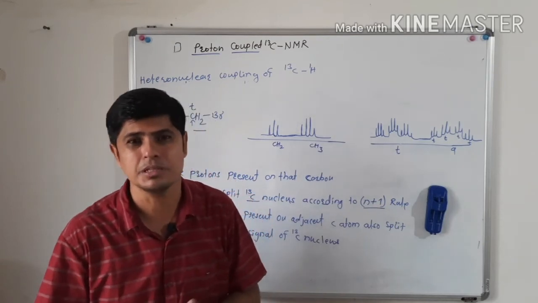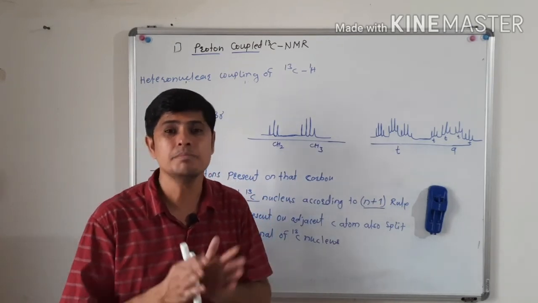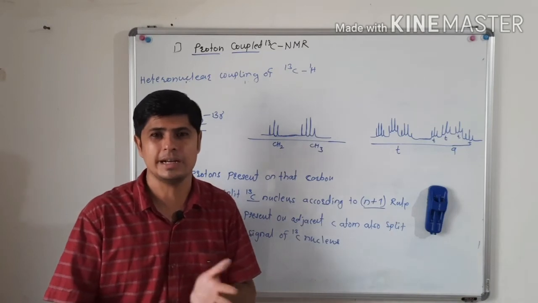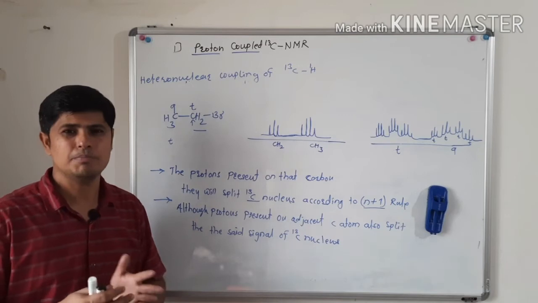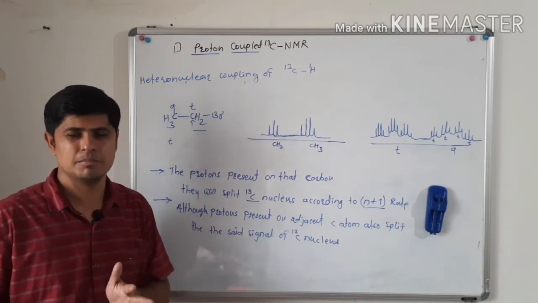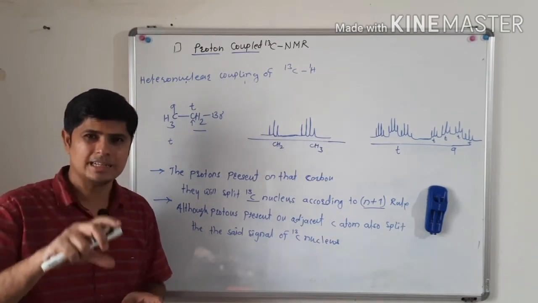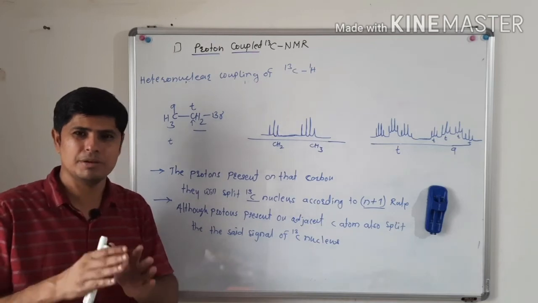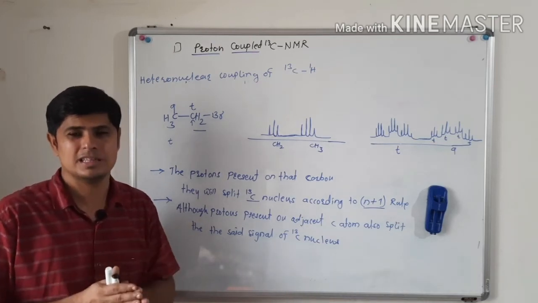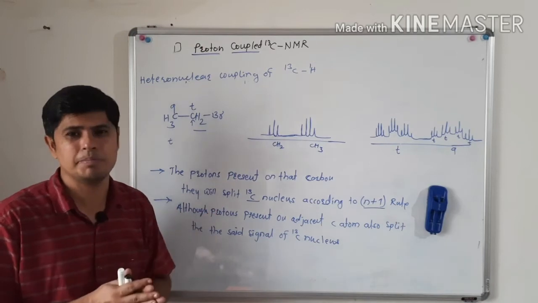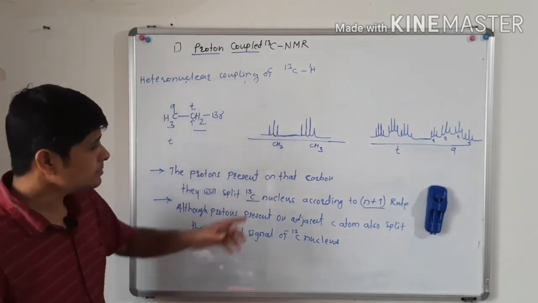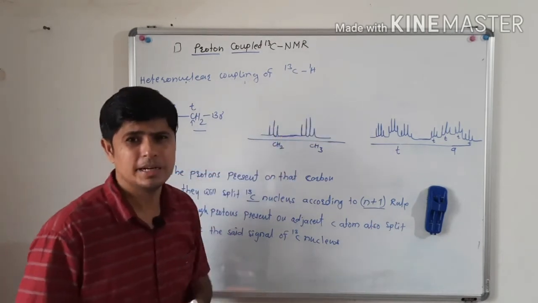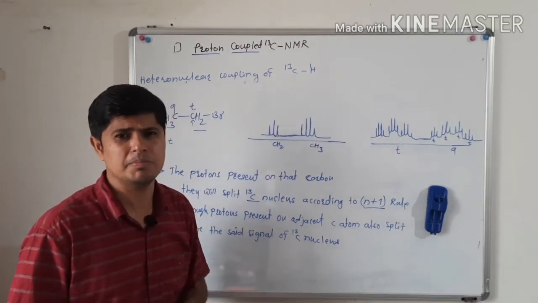Such kind of information we will get for simple molecules only, like ethyl bromide, ethyl alcohol. Or if the molecule has 3-4 carbons, but the chemical shifts of those carbon atoms have a wider difference, then and only then can we get such type of information. But if we do not have such a technique, then we will not get such information.